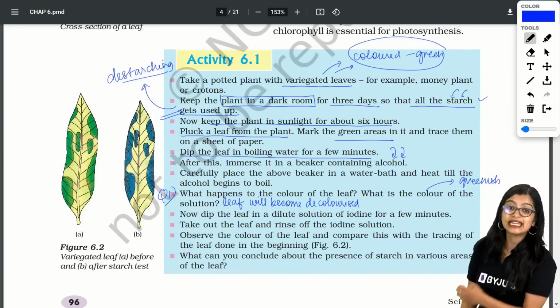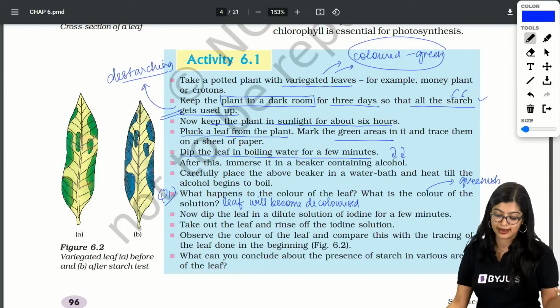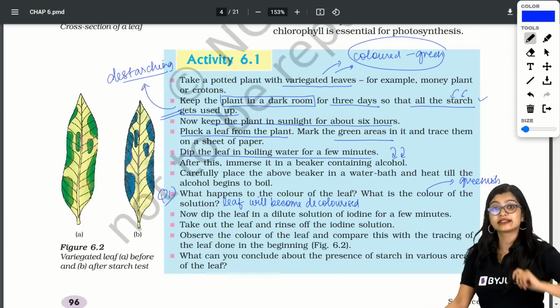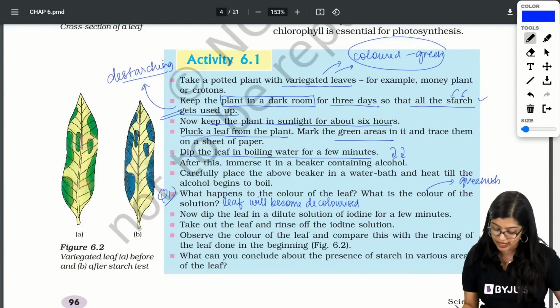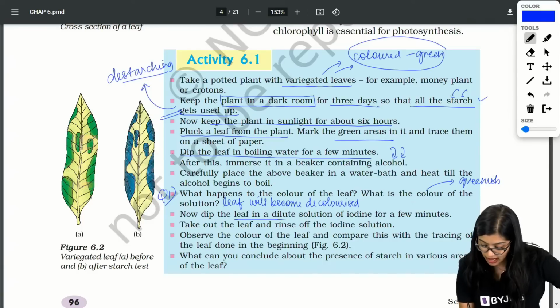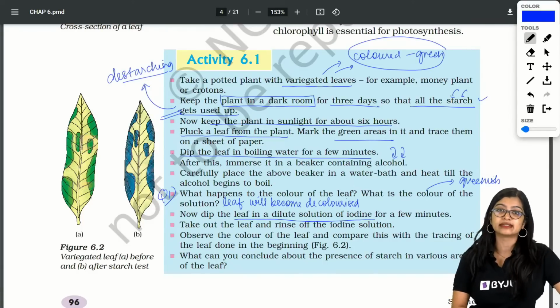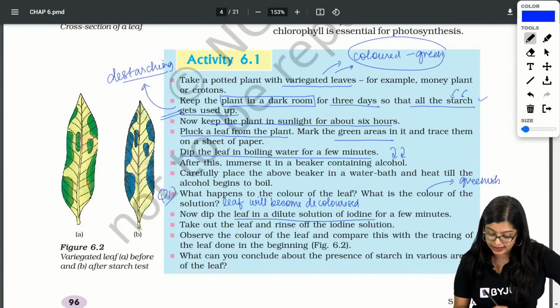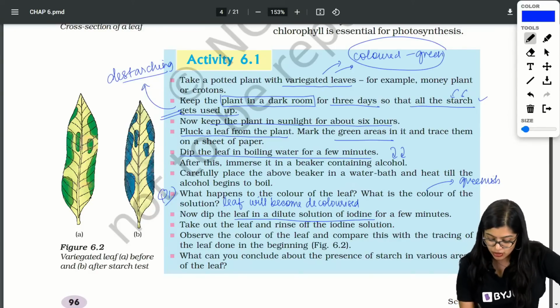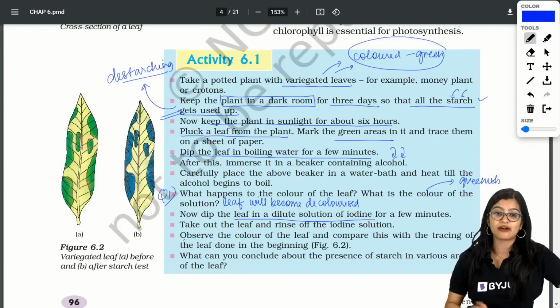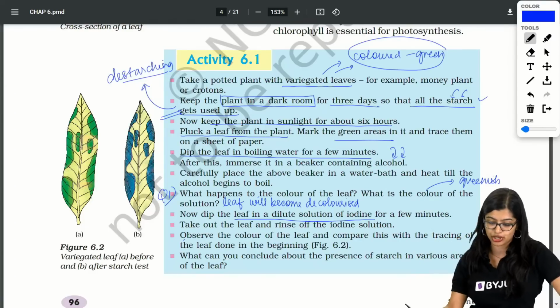So now I have a decolorized solution that is there, right? Now, decolorized leaf. Now I'm going to take this decolorized leaf which has lost all of its chlorophyll, and then I'm going to dip it in iodine solution for a few minutes. Then I'm going to take it off and observe, right? So now what will I observe after I dip it in iodine solution?